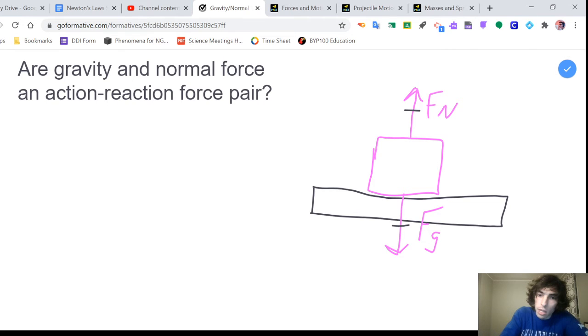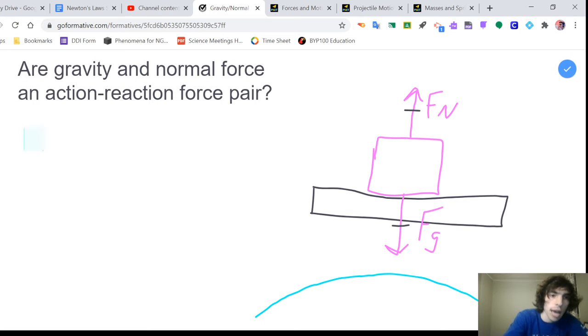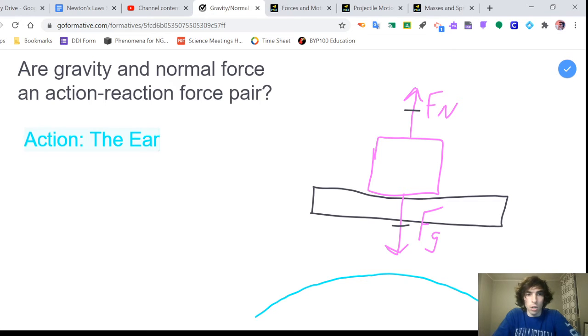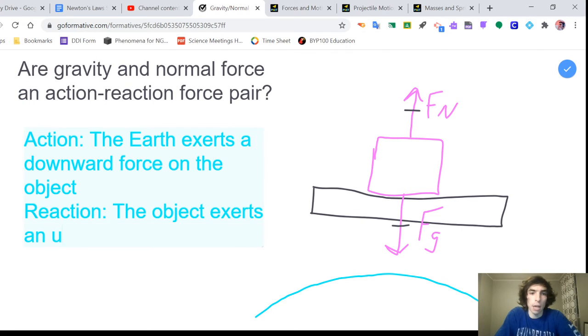So the reaction force would not be the table pushing this up, because the action force, if we write it out, is that the earth exerts a downward force on the object, and then the reaction, following the same structure that we always do for these action-reaction force pairs, is that the object exerts an upward force on the earth.